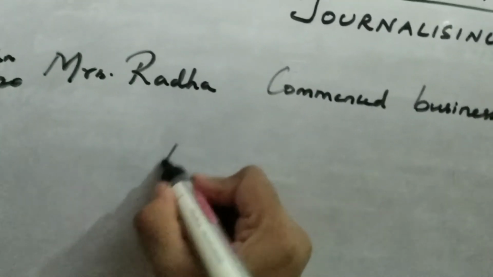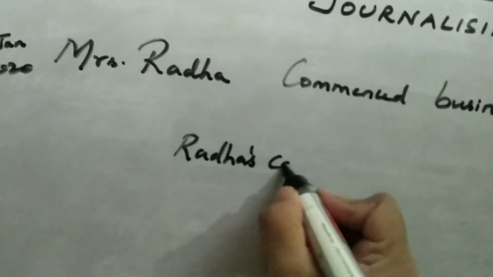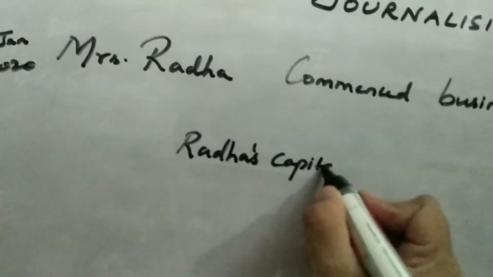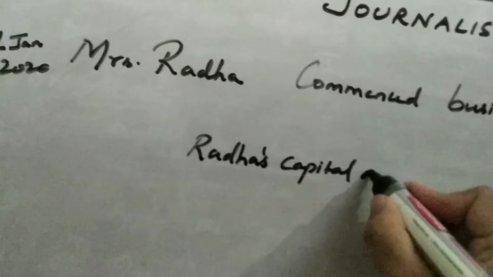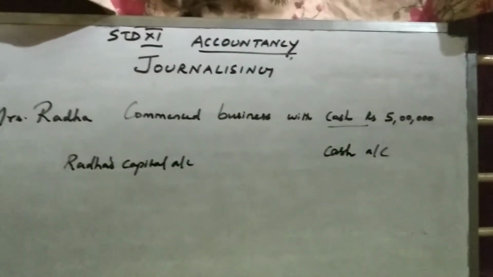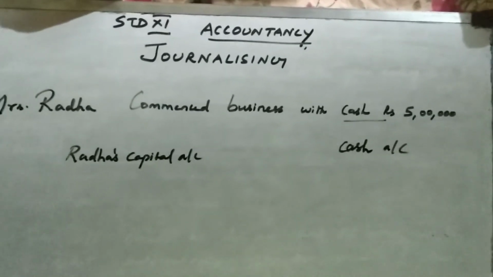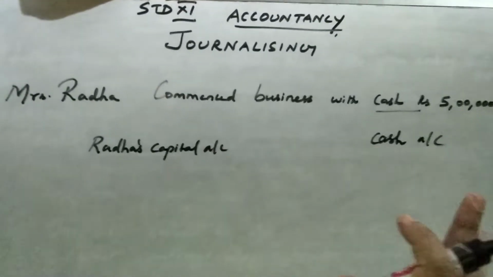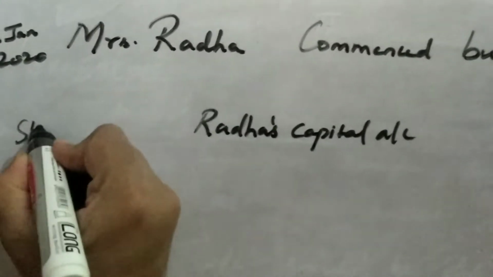So here Radha's capital and cash. These are the two accounts involved. So first step is over. So we have identified what are those two accounts involved.